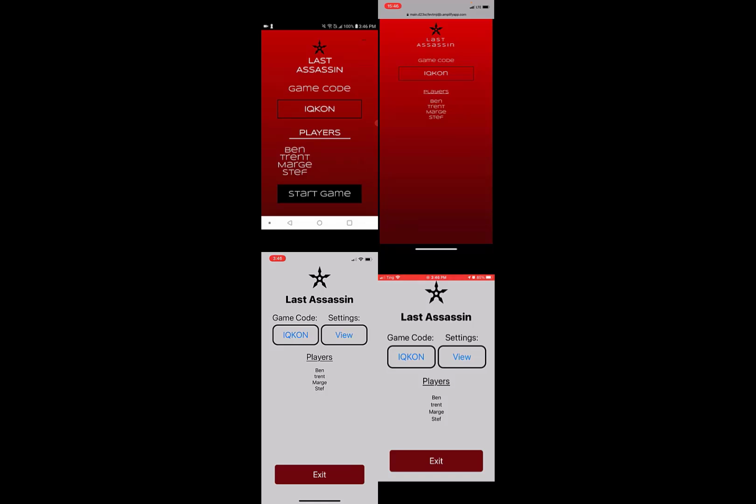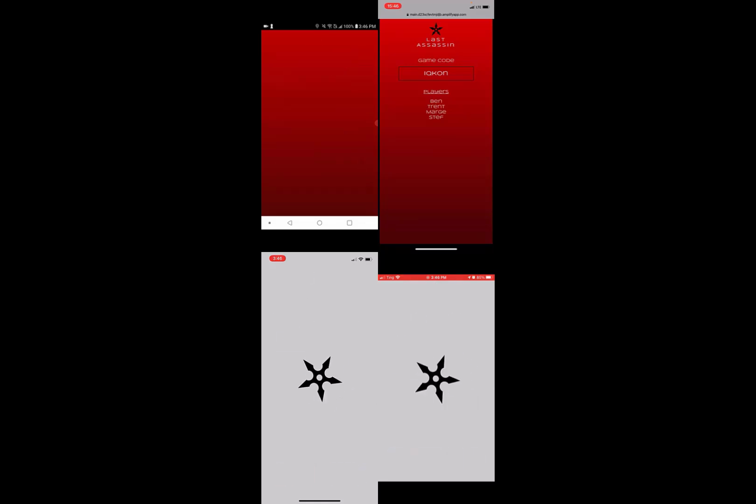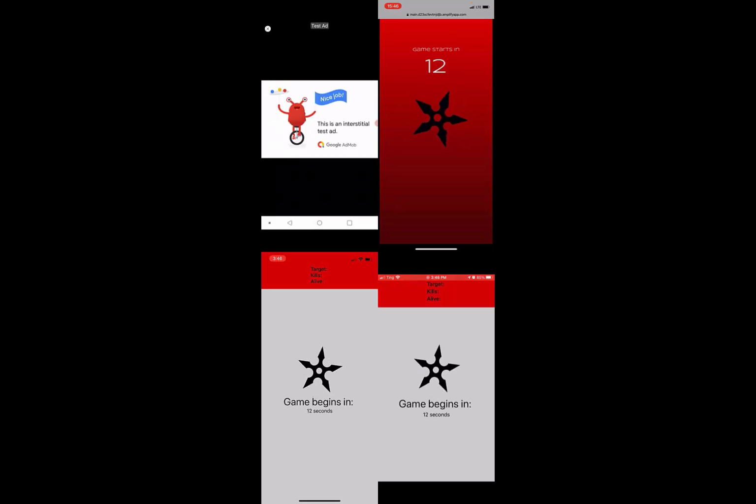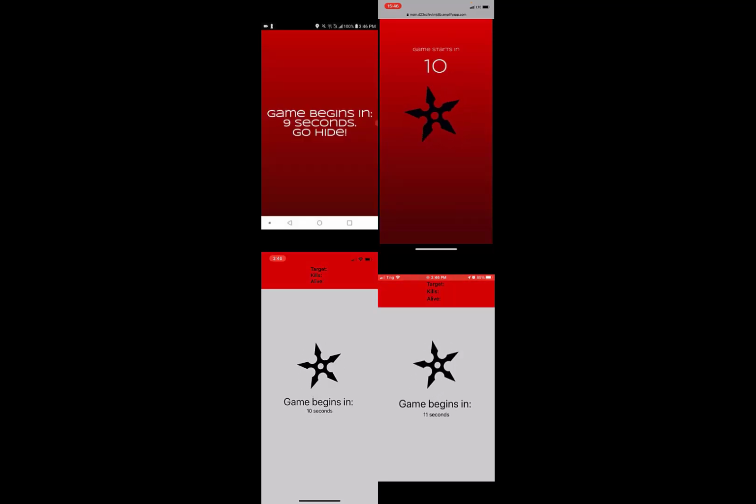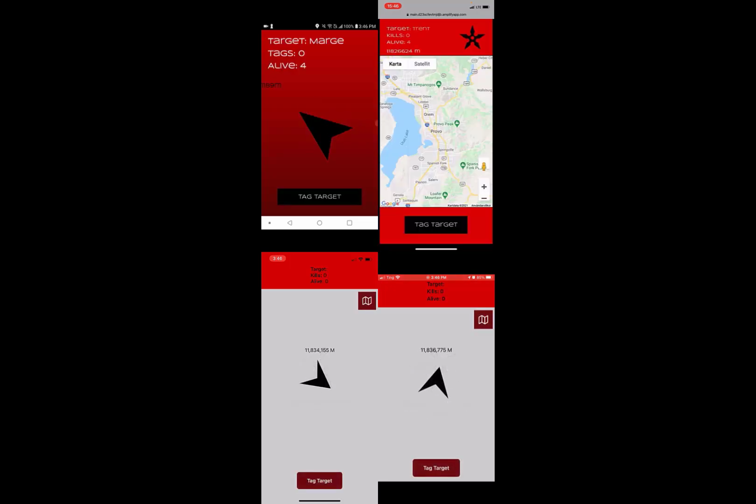When we do that, everyone will be shown a countdown stating how many seconds left until the game starts. When the countdown runs out, the game begins. When the game starts, you'll be shown either an arrow or a map pointing towards your target. You can find your target's name at the top of the screen, as well as other information such as how many tags you've gotten and how many people are still left in the game.